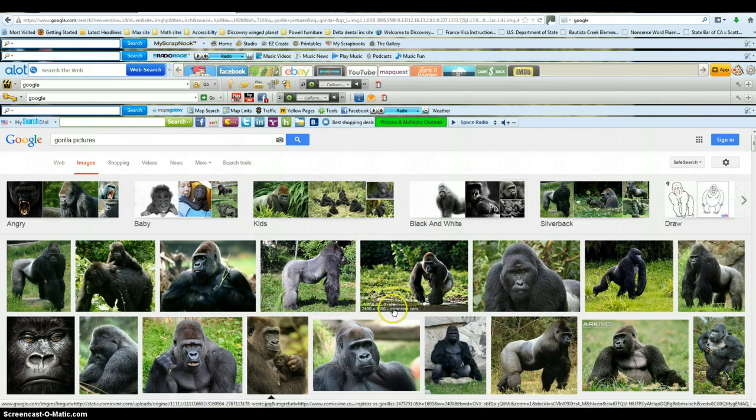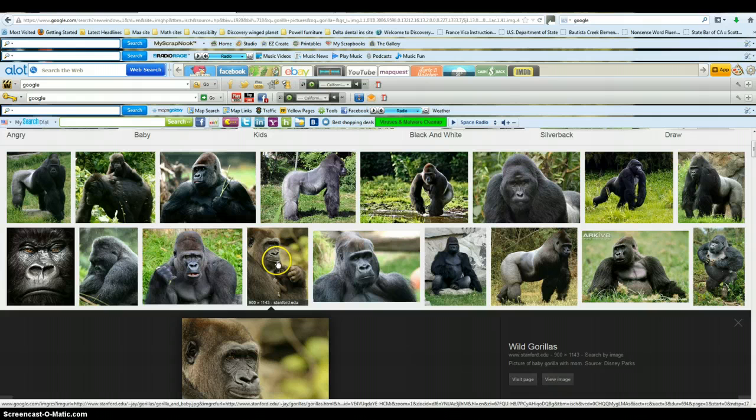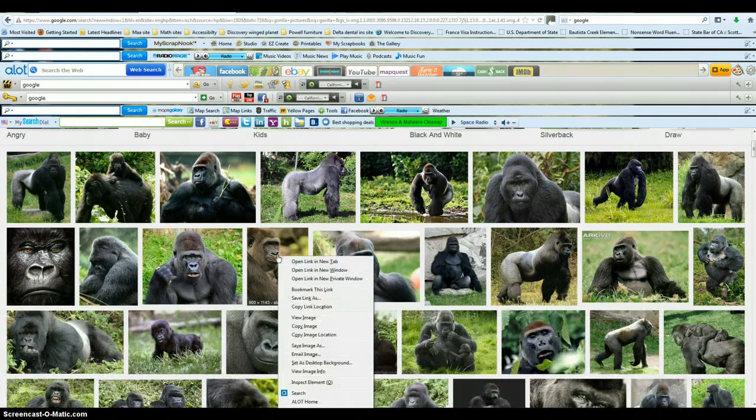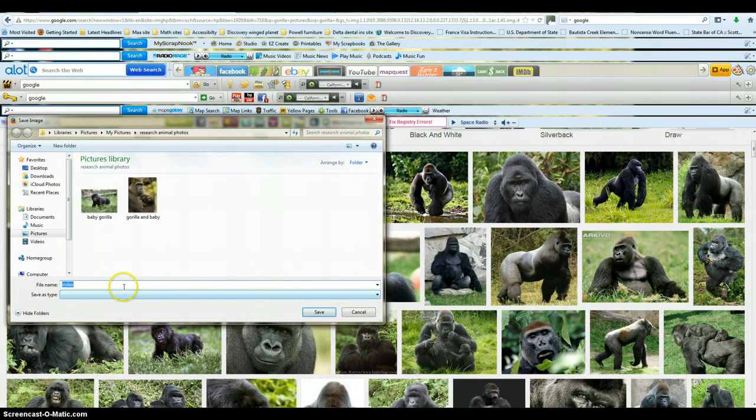So for instance, if I put this baby picture, you click on it with your left button, then right click it, and you would just go down to either copy image, if you were putting it right into your document. But in this case, I'd like for you to put it on your F drive in our folder. So you would do save image as. So I'm going to go ahead and click that to show you.